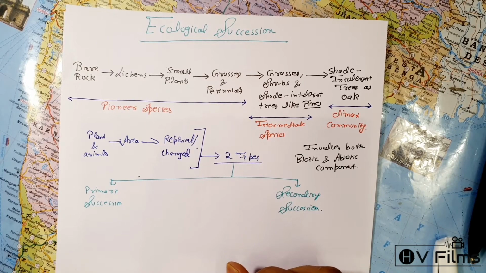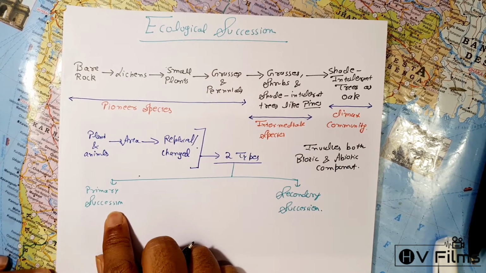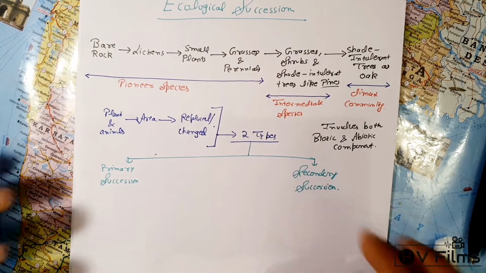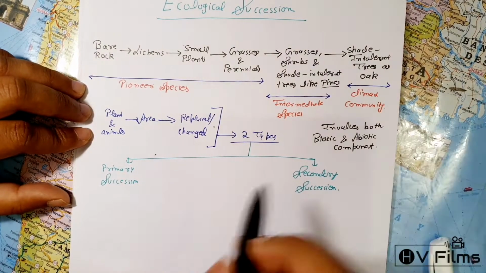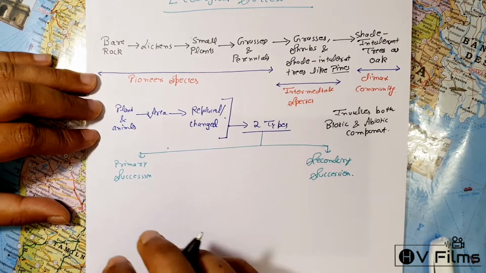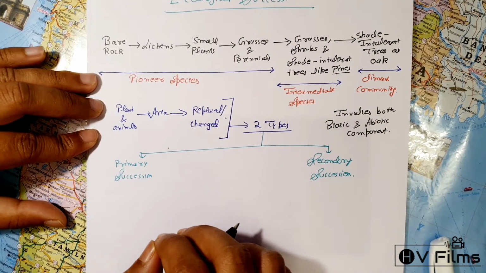Now, ecological succession can be of two types. The first is primary succession, and the second is secondary succession. In primary succession, it happens over a pure and unoccupied area, meaning a completely untouched area.